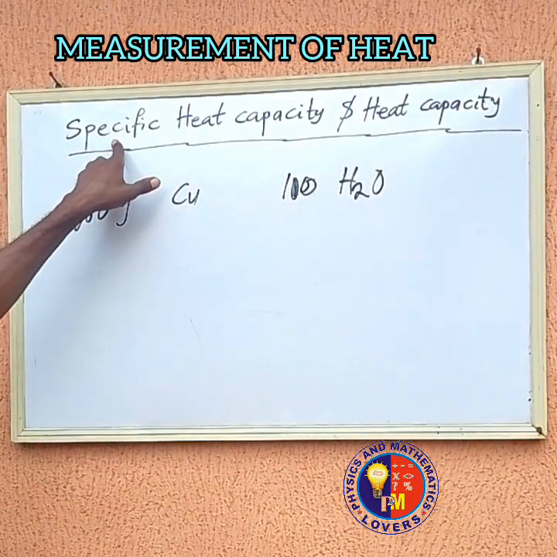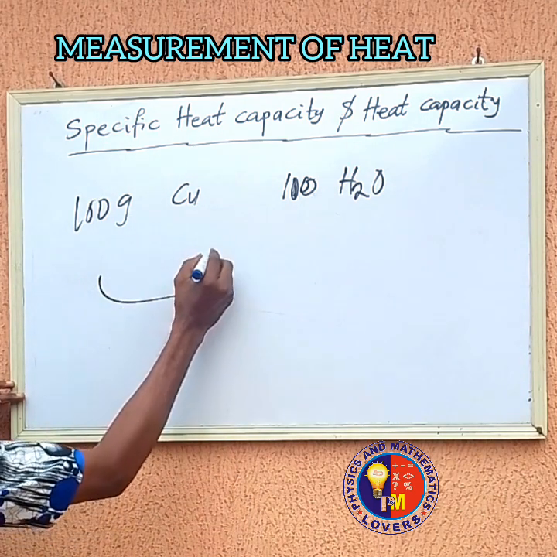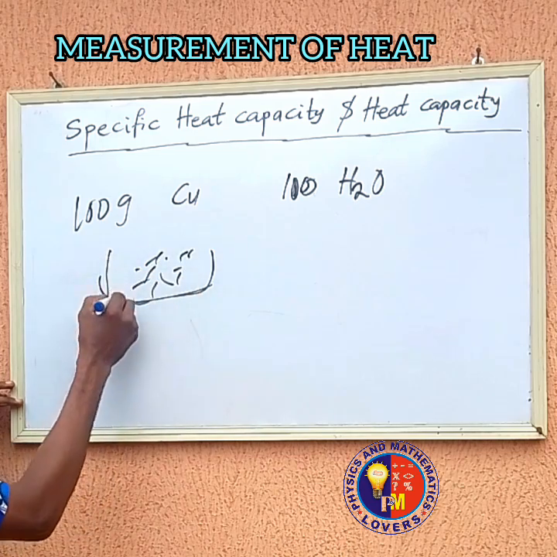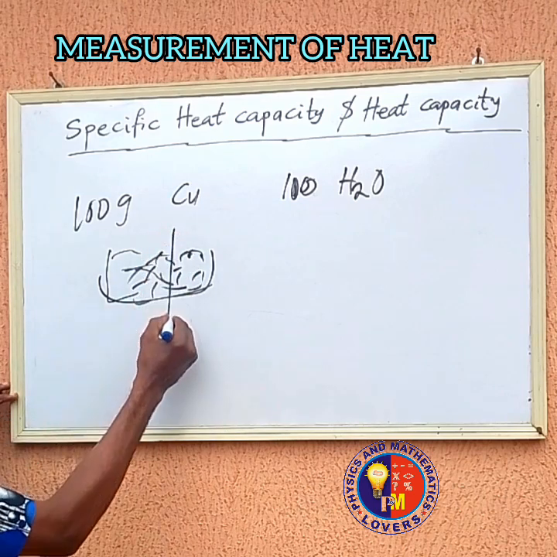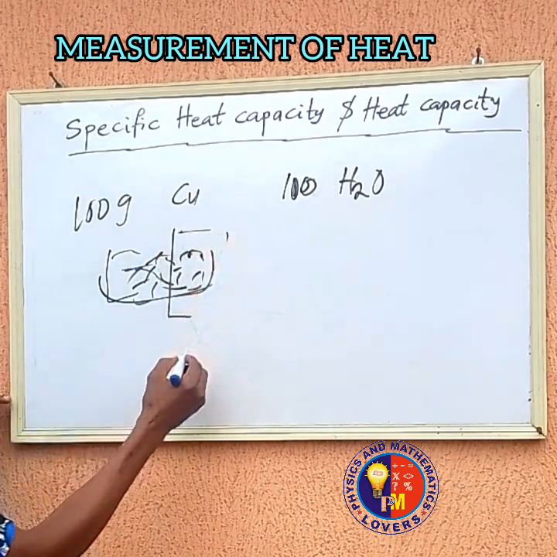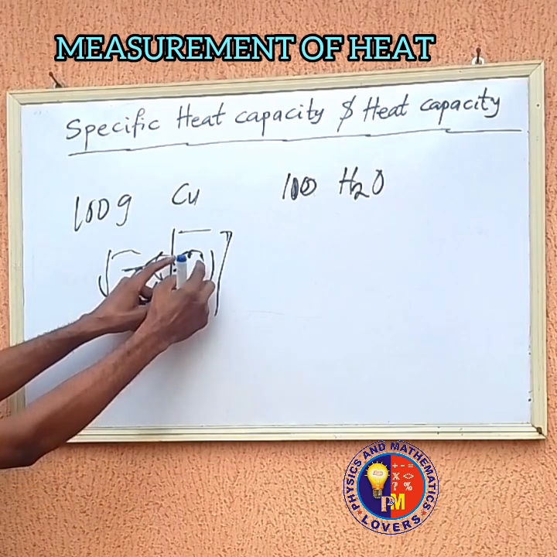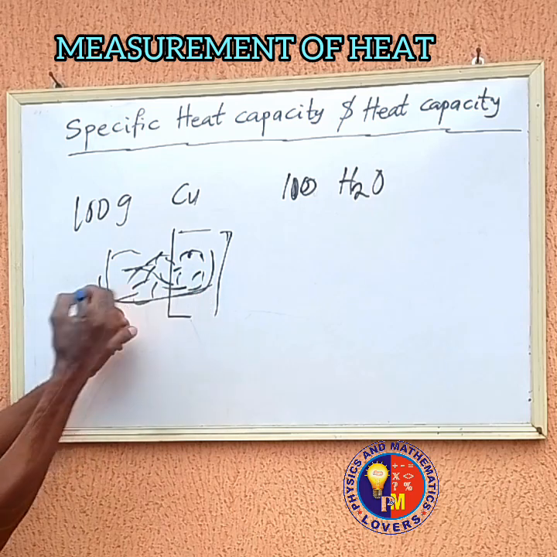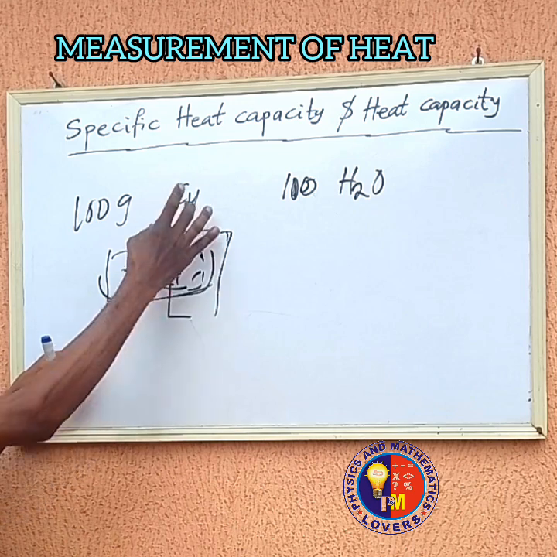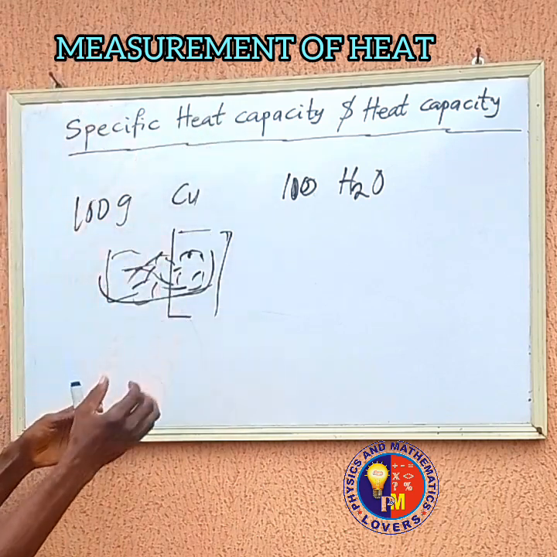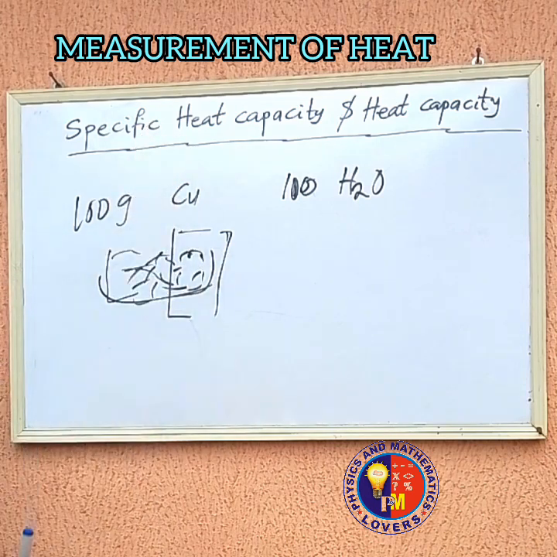So it is the quantity of heat required. Let's say, for example, I have a mass of a body here, the whole of the mass. Then I decide to take part of it and raise the temperature. I will apply the heat. That particular heat that is supplied to raise the temperature of a unit mass, you take a unit mass from the entire mass, you take part of it and you supply heat to it. This particular heat that is required to raise its temperature by 1 degree Kelvin is called specific heat capacity.